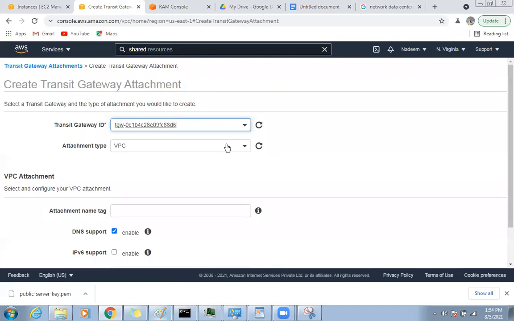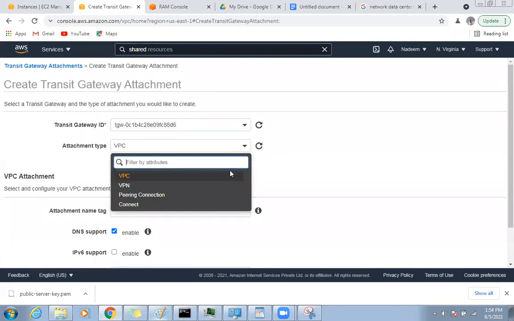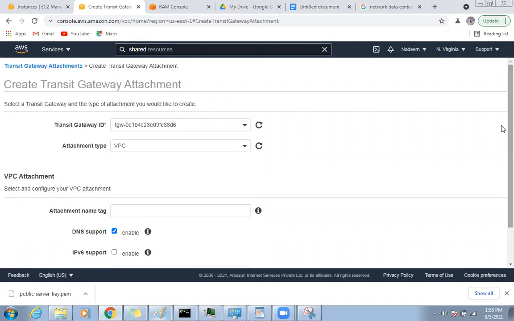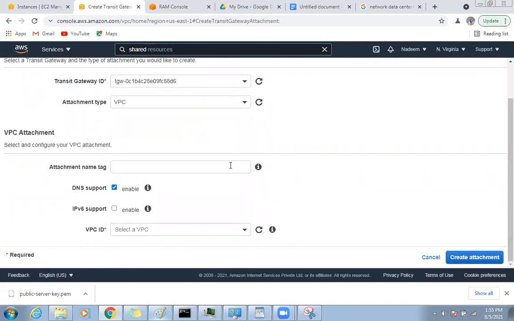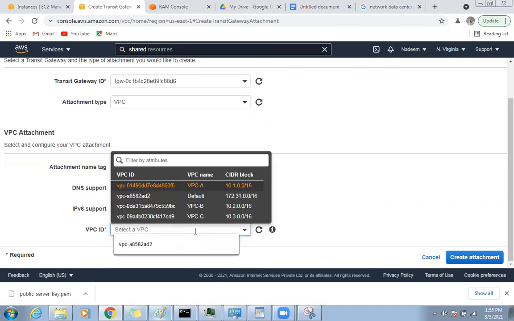Okay. Attachment type: VPC. What are you attaching here? Are you attaching a VPC, a VPN, a peering connection, or Direct Connect? See, I told you, right? In a transit gateway, you can attach all four types. Right now I want to attach my VPC. So, name tag, let's say A. DNS support, IPv6 support. Which VPC are you attaching? I want to attach the first one, VPC A.